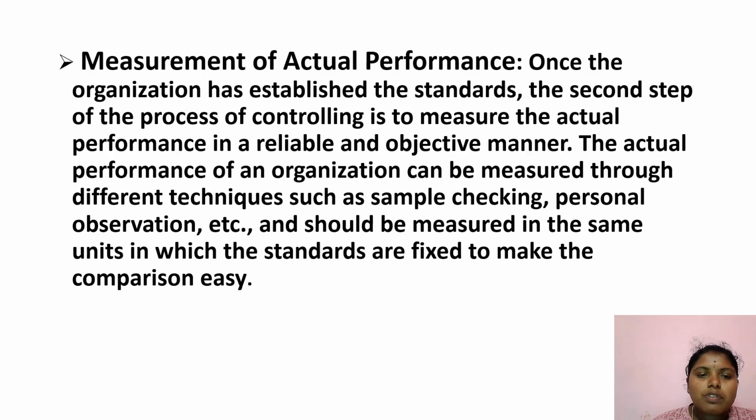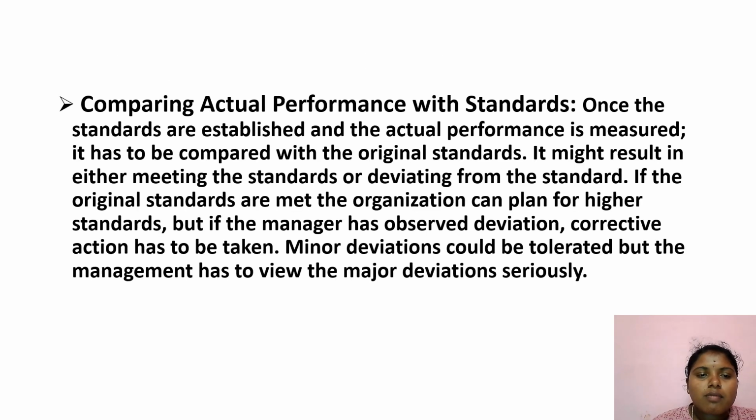Measuring of actual performance. Once the organization has established the standards, the second step of the process of controlling is to measure the actual performance in a reliable and objective manner. The actual performance of an organization can be measured through different techniques such as sample checking, personal observation, etc., and should be measured in the same units in which the standards are fixed to make the comparison easy.